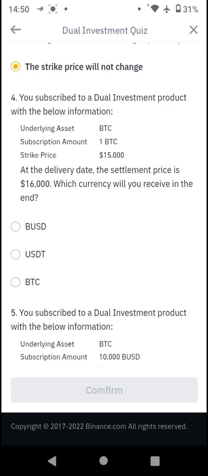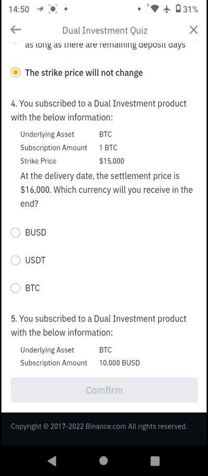The underlying asset, which is the deposited asset, is BTC. Subscription amount is 1 BTC. Strike price is $15,000. Whenever your cryptocurrency is exercised, the asset is usually converted to a stable coin.